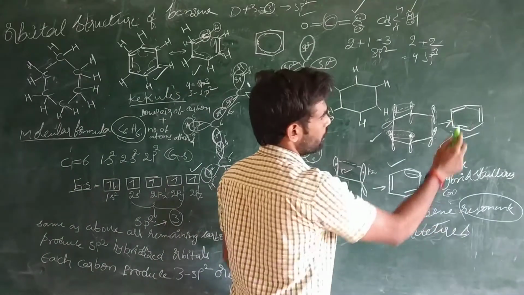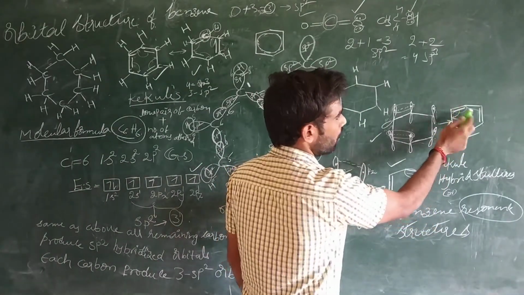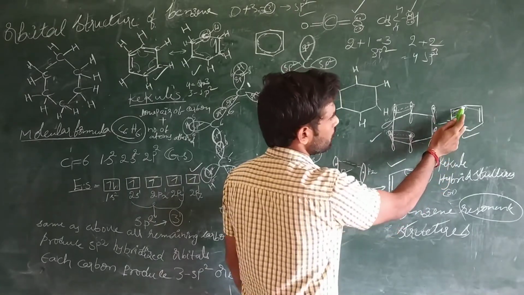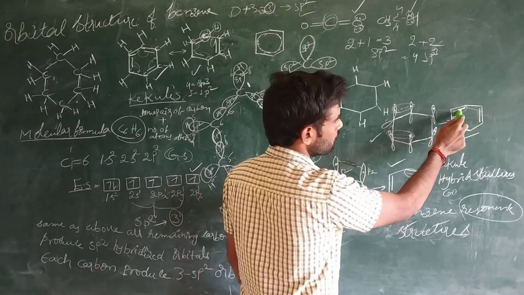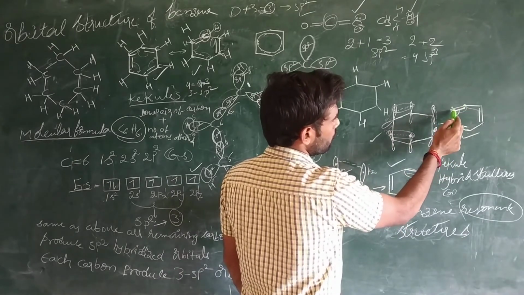Resonance is the bond shifting from one area to another area, the electrons. A bond is nothing but electrons. These are the pi electrons, right? A pi bond means nothing but two electrons. This electron density is moving from this carbon and this carbon to this carbon.